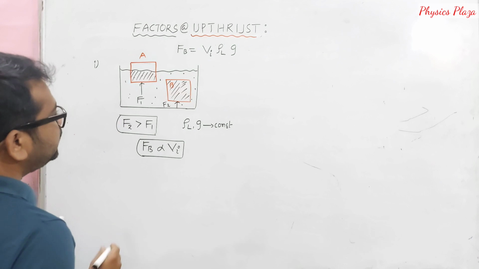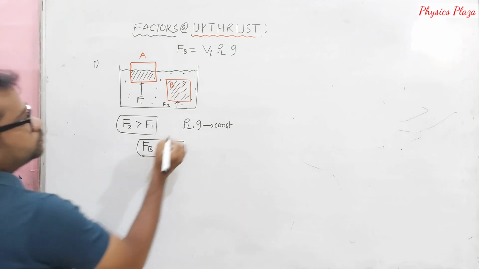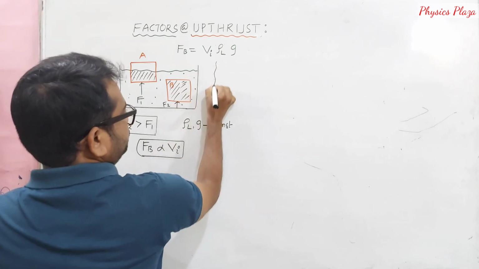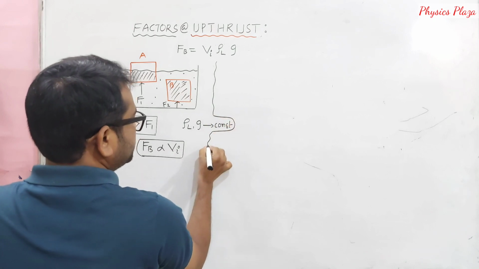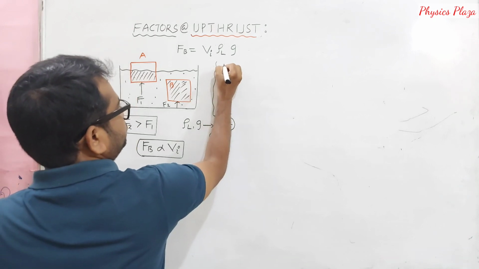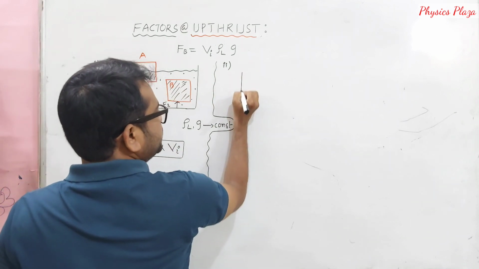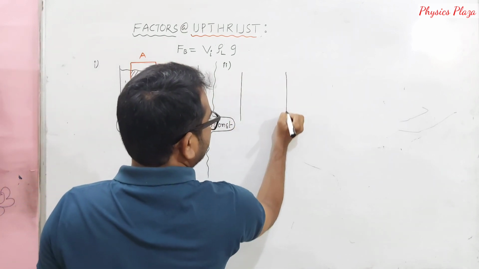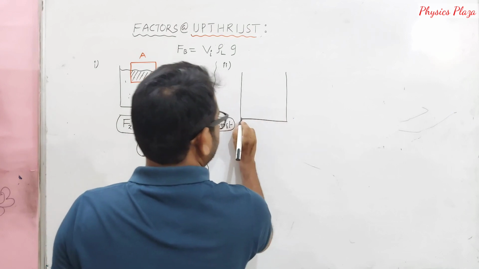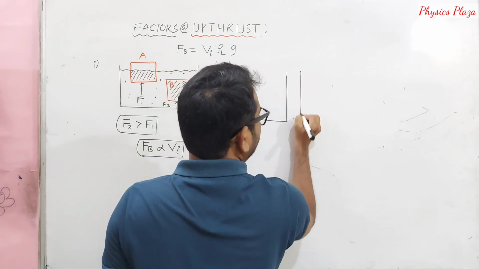Now children, let us take example 2. Let us go for one more factor. Here we will take two containers, two beakers, with different liquids.